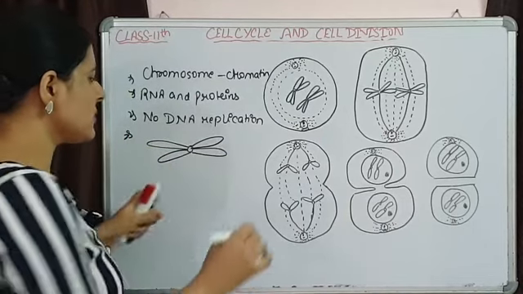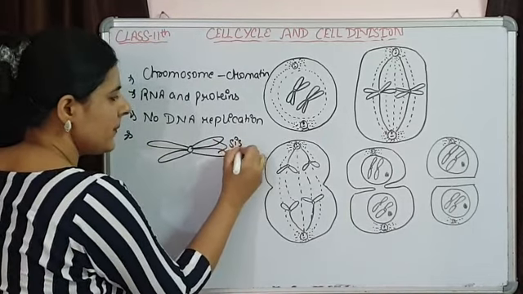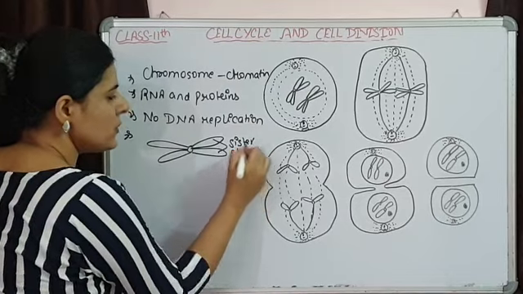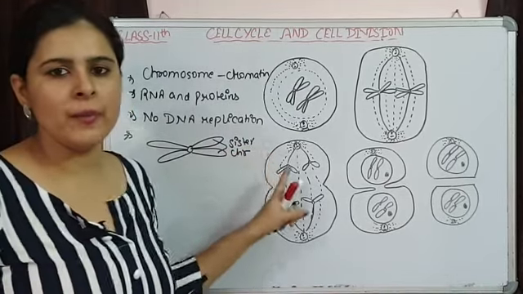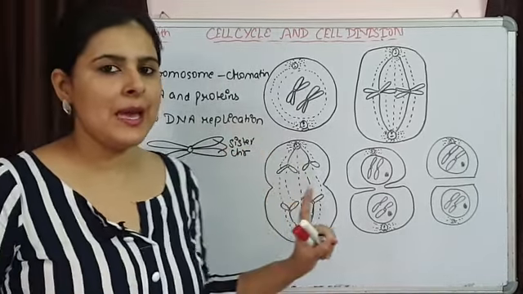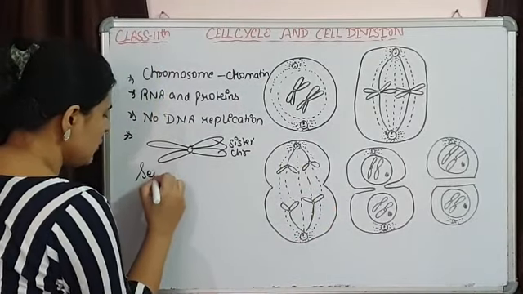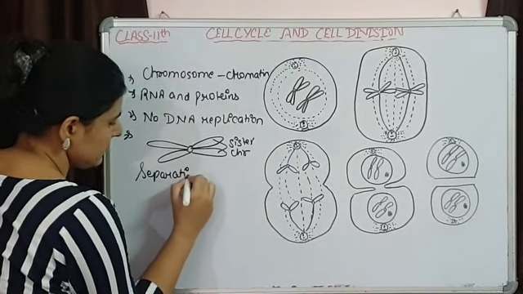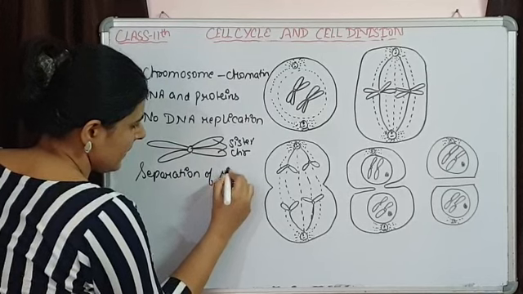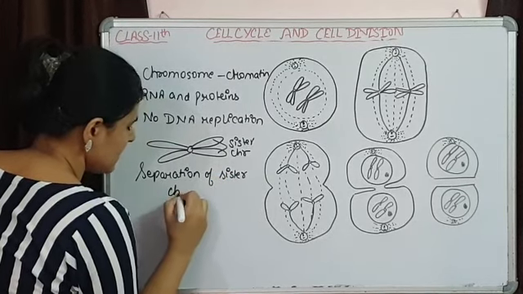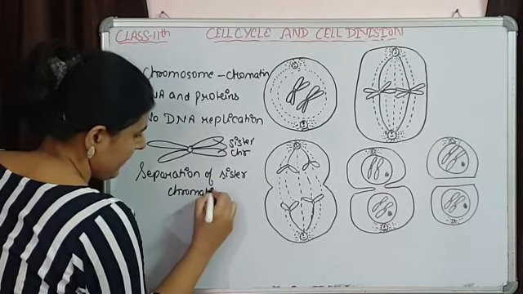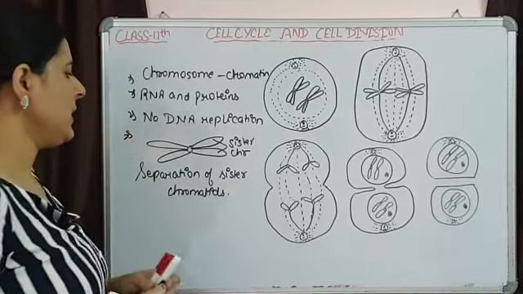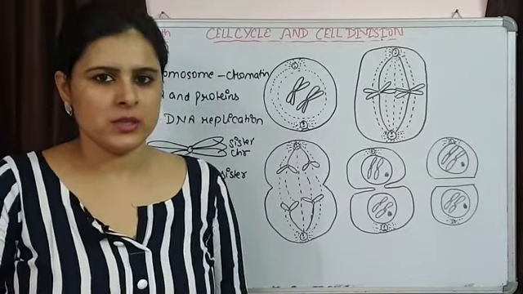Say these are two sister chromatids. In meiosis II these sister chromatids are going to separate, and these will be inherited by the daughter cells.